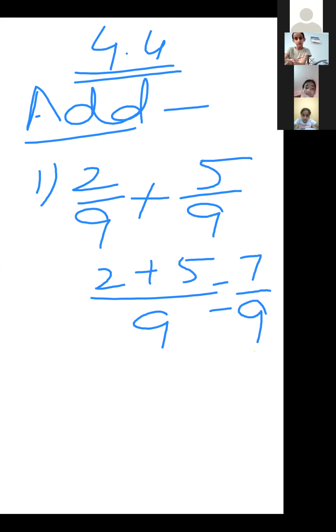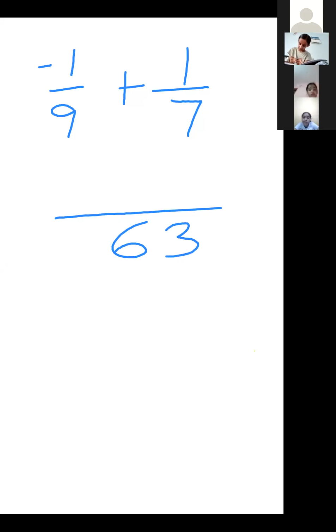Yes, Arshdeep, very good, 7 upon 9. Understood, all of you? Yes. Good. Now next. Next, if I write -1 upon 9 plus 1 upon 7, now both the denominators are different. So we have to take the LCM of 9 and 7. The LCM is 63, because 9 and 7 both do not come in each other's table, so we can directly multiply: 9 sevens are 63. Now we have to divide by 63 here and multiply here.